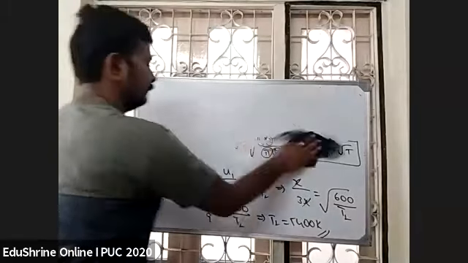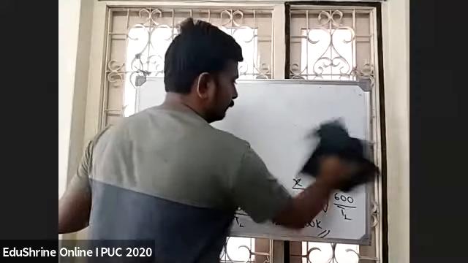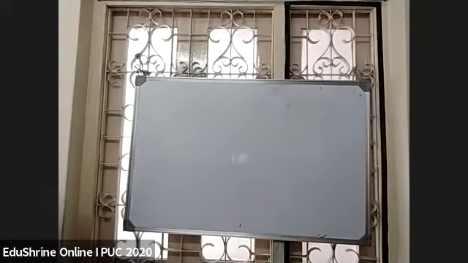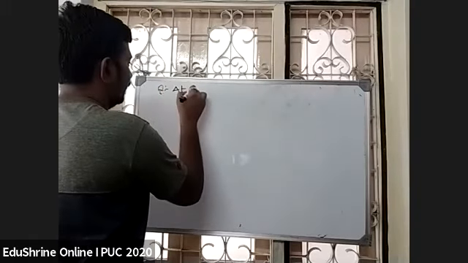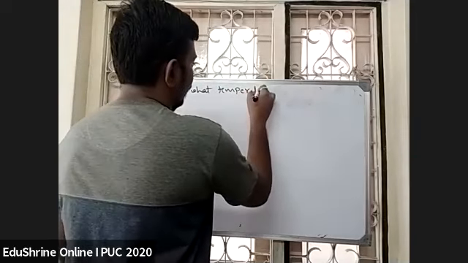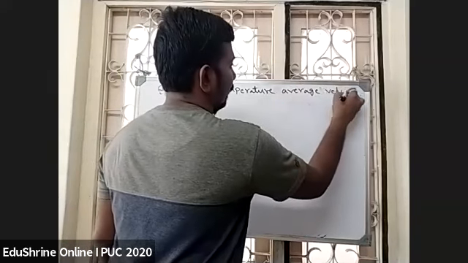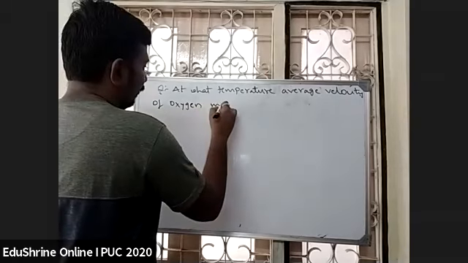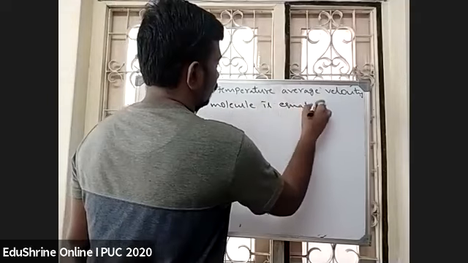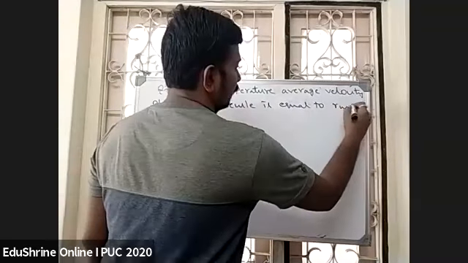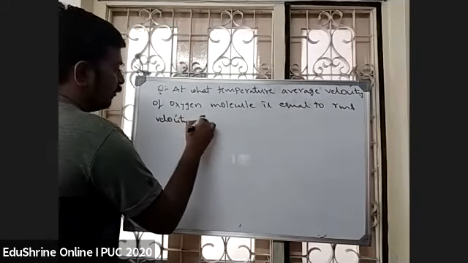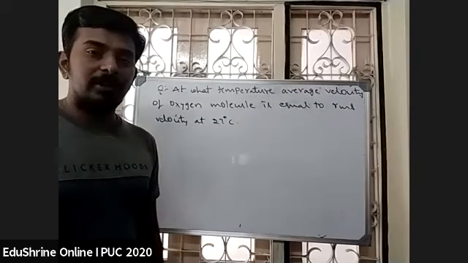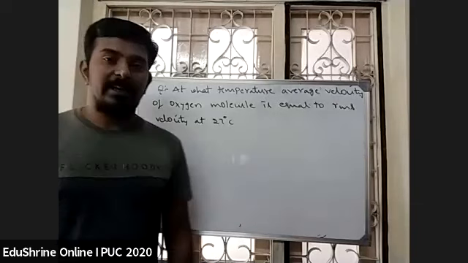Last question. At what temperature is the average velocity of an oxygen molecule equal to the RMS velocity at 27 degrees centigrade?